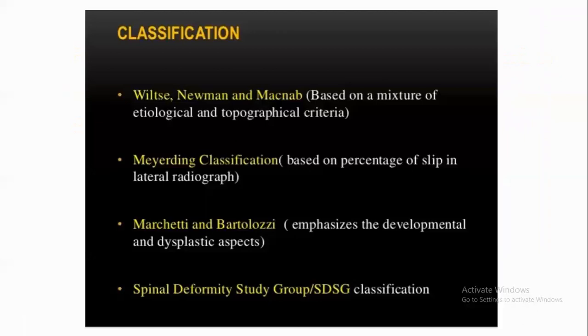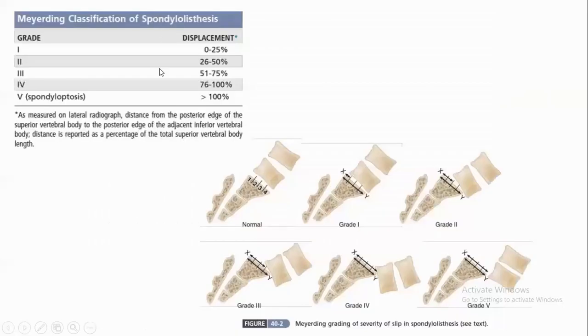Other than the Wiltse, Newman, Macnab classification, there are 3 other classifications: the Meyerding classification, the Marchetti and Bartolozzi classification, and the Spinal Deformity Study Group classification. What is the Meyerding classification? It is measured on the lateral radiograph. The superior end plate of the sacrum is divided into 4 equal quadrants. The distance from the posterior edge of the superior vertebral body to the posterior edge of the adjacent inferior vertebral body is measured as a percentage of total superior vertebral length.